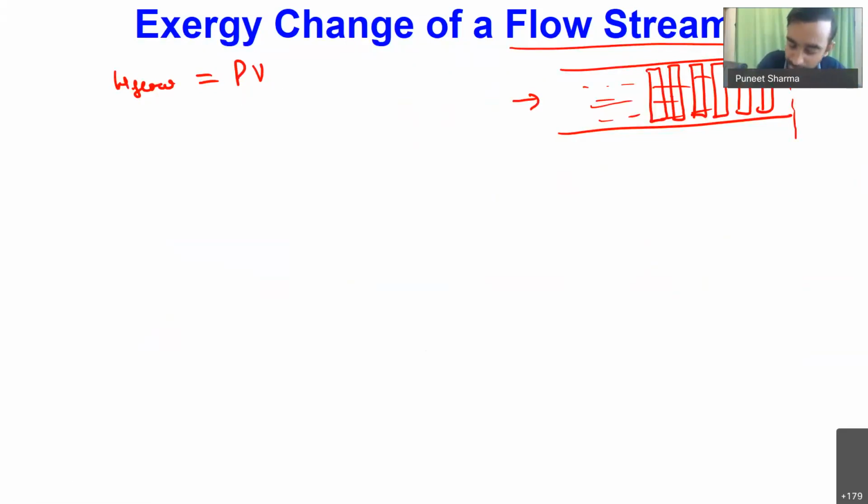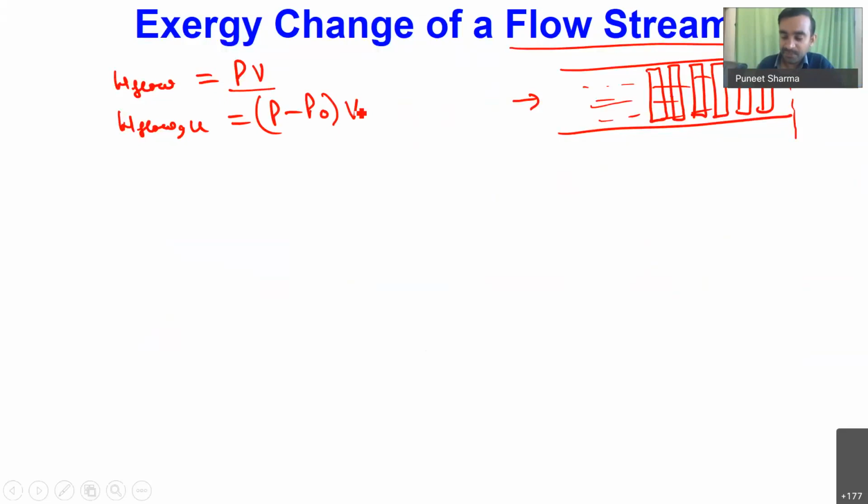While this stream is flowing, the surrounding pressure is always acting on it. Whatever the P naught pressure is, it will always create some backward force on this flowing stream. So the useful amount of work associated with this flowing stream will be equal to P minus P naught times V.